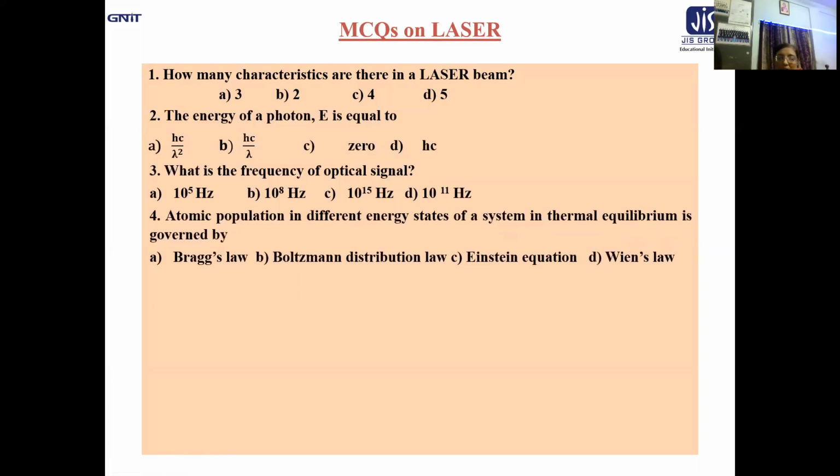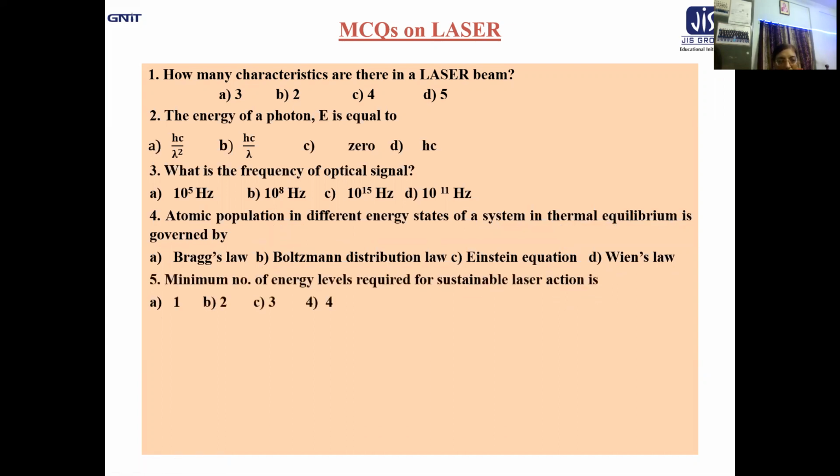Let us now move to the next question. Atomic population in different energy states of a system in thermal equilibrium is governed by Bragg's law, Boltzmann distribution law, Einstein equation, or Wien's law. I think it is very common to you; we have spent a lot of time on atomic population. So atomic population in different energy states of a system in thermal equilibrium is governed by the Boltzmann distribution law.